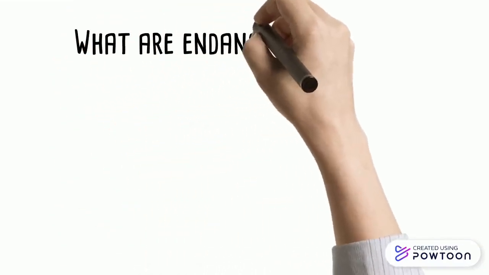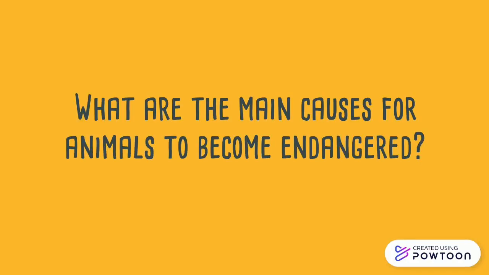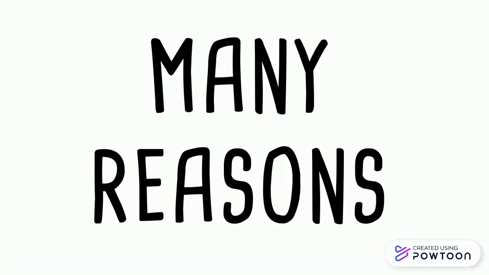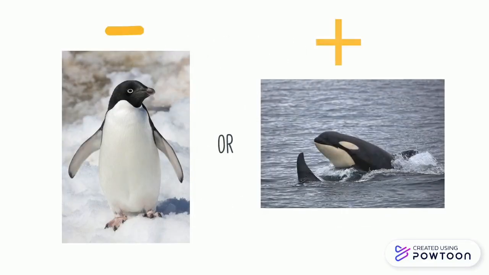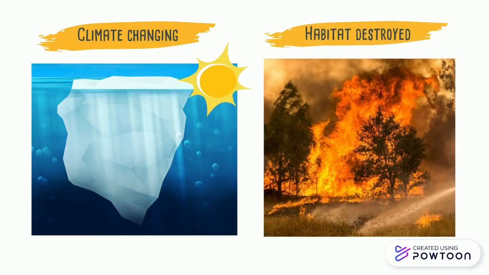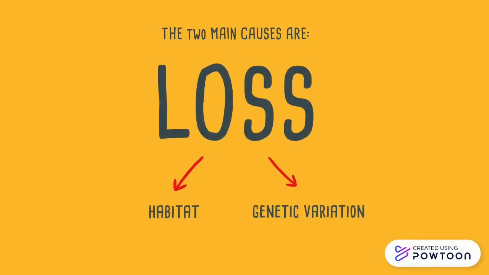What are endangered animals? An endangered species is a group of animals, plants, or other organisms that are in danger of becoming extinct. An animal can become endangered because of many reasons. For example, there are few of the animals left, its predators have grown in number, or the climate it lives in is changing or has been destroyed. But the two main causes animals become endangered are loss of habitat or loss of genetic variation.